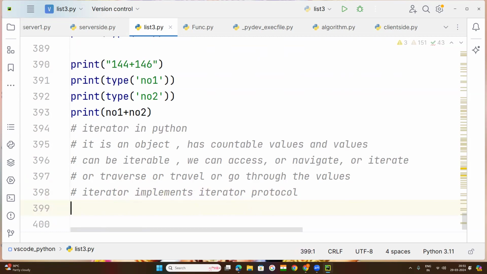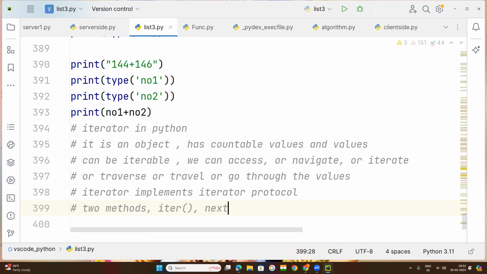And as I told you, iterator is an object. So this iterator object has two methods. One is the iter method. Iter method means simply you write brackets. I told you many times. Next, the iter method and the next method.